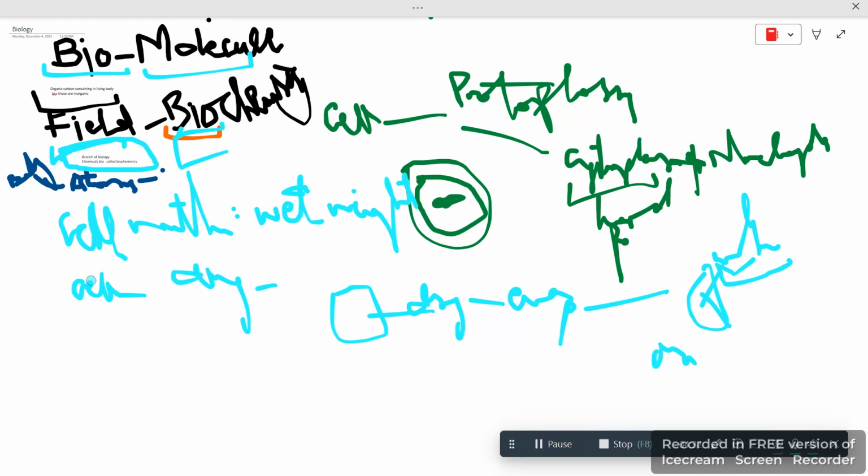So a cell without water, when you provide heat, has a weight that is known as dry weight. We just say dry weight divided by biomolecule. So a cell without water is known as dry weight. Okay, this should be clear. And you will study one more thing. Dry weight.